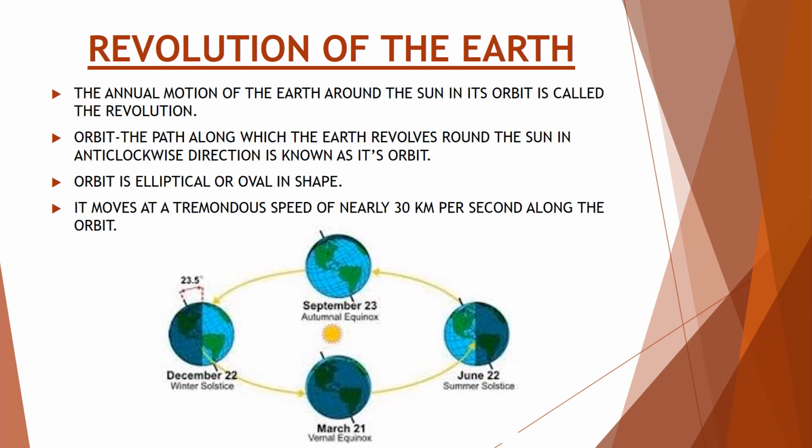Next is revolution of the earth. The annual motion of the earth around the sun in its orbit is called the revolution. What is orbit? The path along which the earth revolves around the sun in anti-clockwise direction is known as its orbit. Orbit is elliptical or oval in shape. It moves at a tremendous speed of nearly 30 kilometers per second along the orbit.